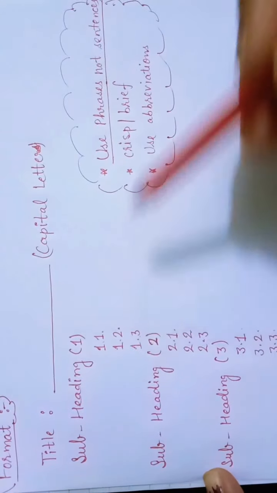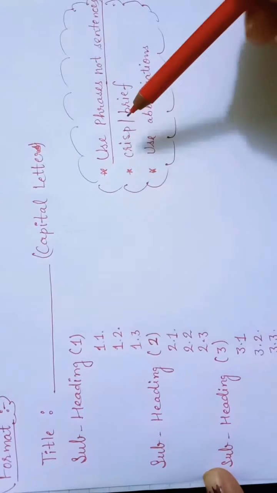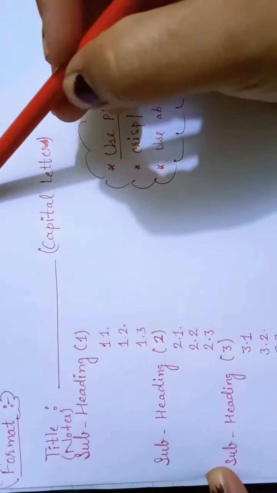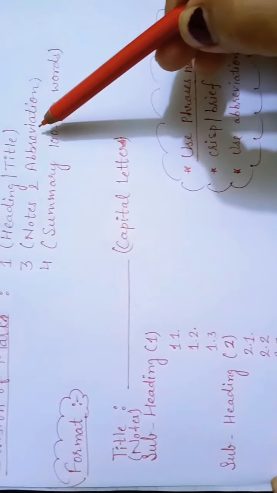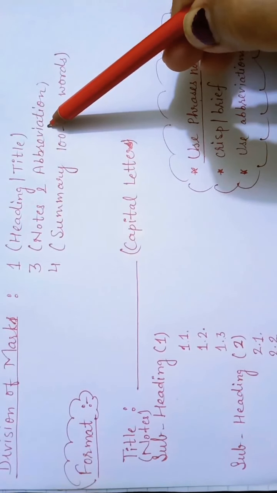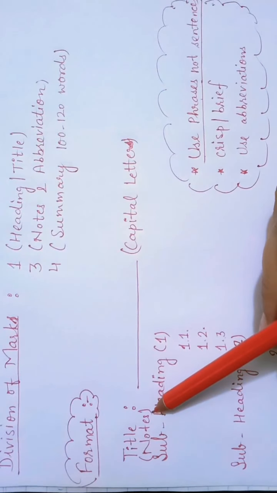In these headings you are supposed to use phrases, not sentences. Your phrases must be crisp, short and brief, and the use of abbreviation is mandatory in notes. Here this subheading stands for your notes. As I have already said, the notes and abbreviation will come for 3 marks. So these are the notes I talked about.